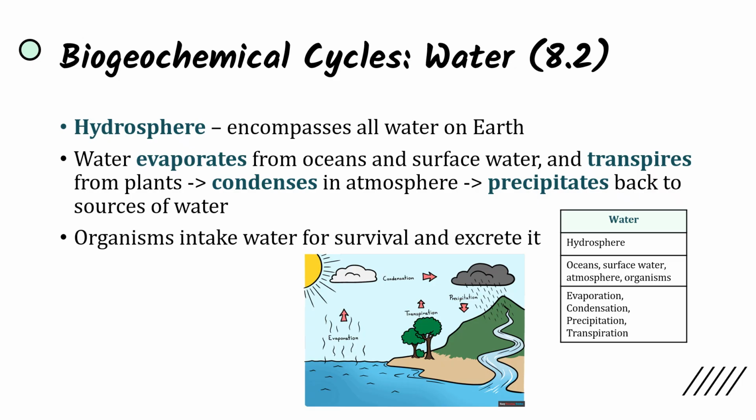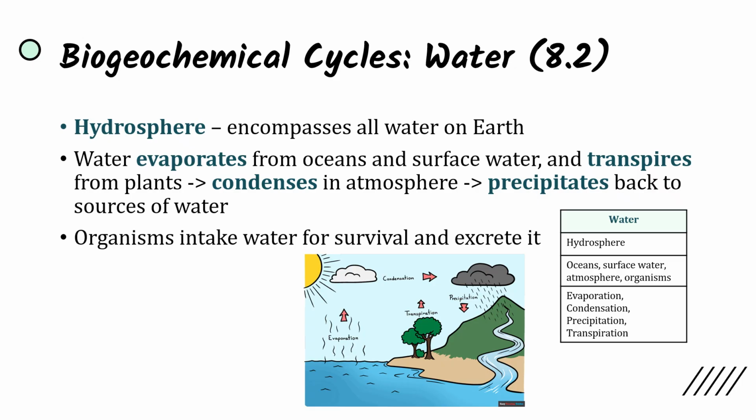So everywhere water is found, that's part of the hydrosphere. And that's going to be sort of the area in which this happens. And water evaporates from oceans and surface water. So oceans and surface water are like this starting reservoir, and it's going to evaporate, meaning the sun is going to heat up the molecules, causing bonds to be broken between liquid water, and that's going to result in gas, water vapor, that's going to be rising up in the air because it's lighter, and so it's going to rise